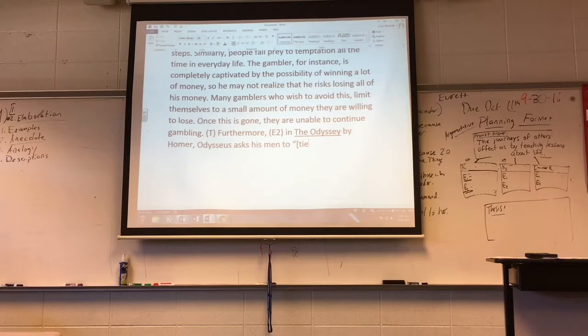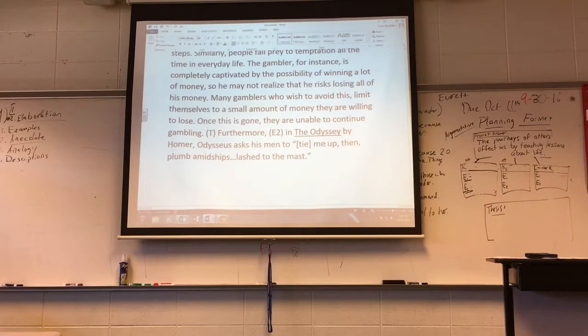So he asks his men to tie, and I'm changing this, me up, tie me up, then, oh, hello, should be a comma, then plumb amidships, and I'm just going to say dot, dot, dot, because I'm removing some of this, lashed to the mast. Tie me up, then plumb amidships, lashed to the mast. And all I'm trying to do is prove that he asked them to tie him up. Odysseus asked his men to tie me up, so that doesn't make too much sense.